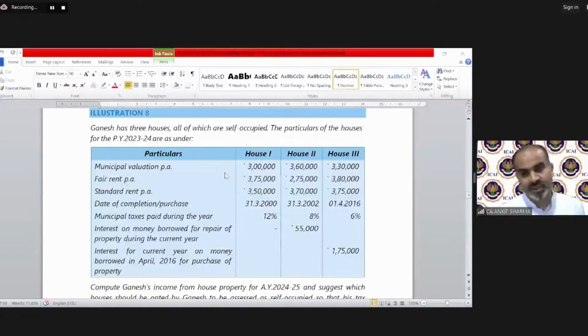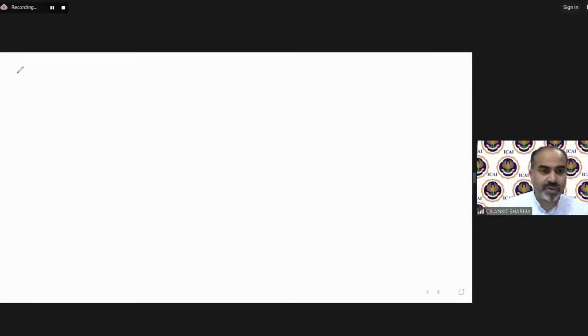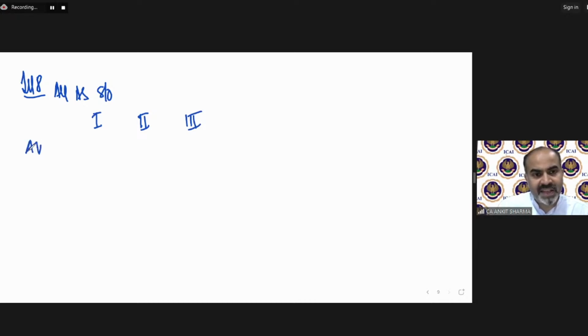What we need to do in this question, we have to take once all the properties treating as self-occupied and once all the properties treating as deemed let out. So, illustration number 8, treating all as self-occupied ones. So we have three properties: house 1, house 2, and house 3. Clear? So if these are treated as self-occupied, the annual value will be automatically nil.